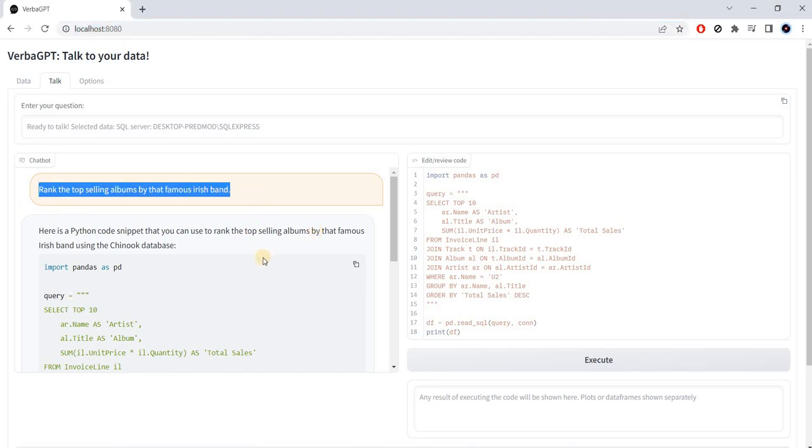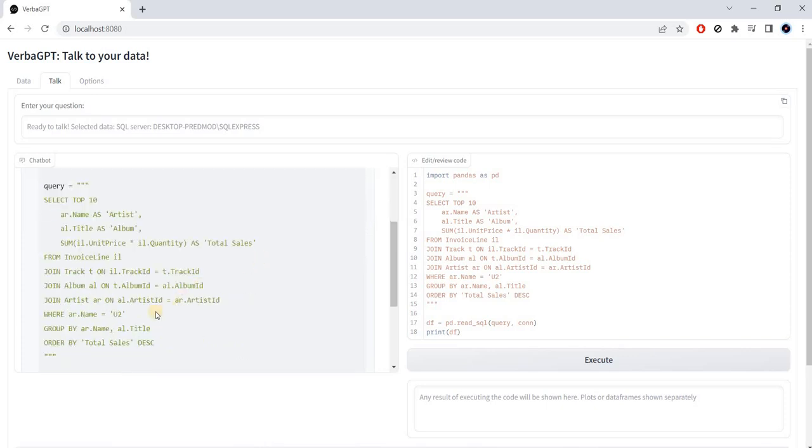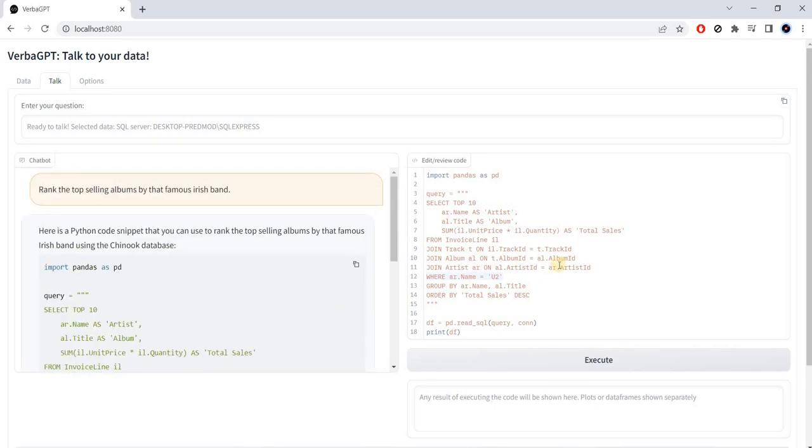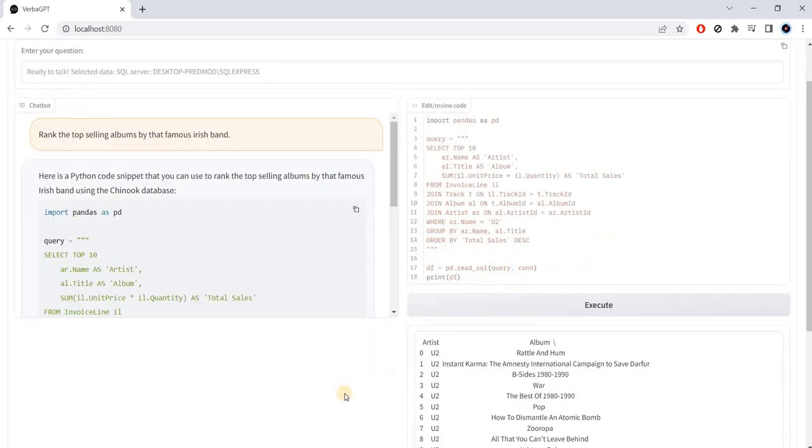Okay, so rank the top selling albums by that famous Irish band. And I was thinking of U2, and seems like the large language model got that. So it did pick out U2 as the artist I was thinking about, a bit of a mind reader there, and wrote the query for us to answer our question. And the interesting thing about it is that it's not a simple query. It's not one table. It had to make connections between 1, 2, 3 different tables. And here we have it.